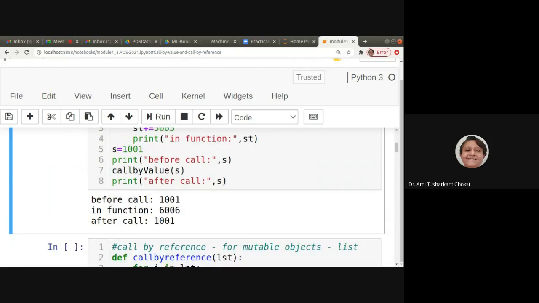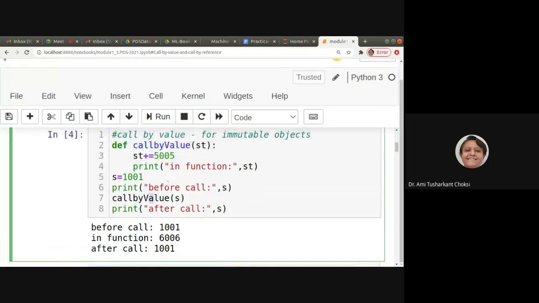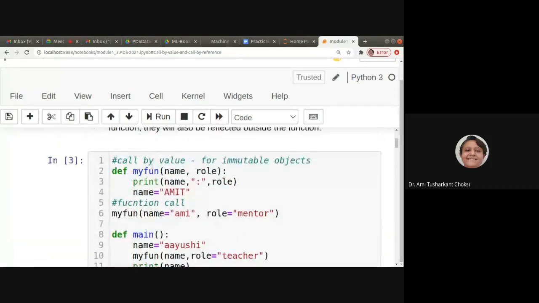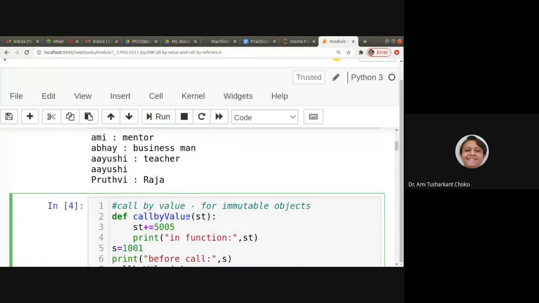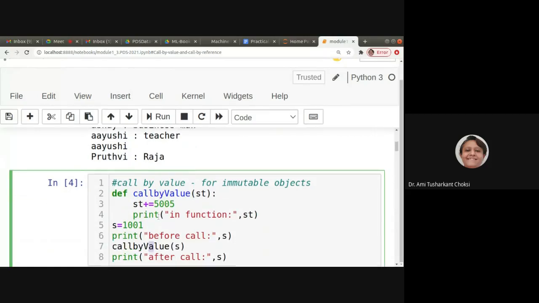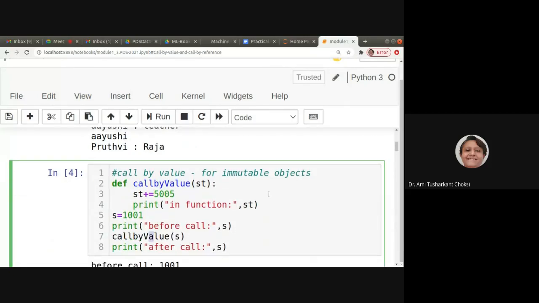After that, s will be 1001 only, because the change is there only inside the function and it's not getting reflected in the main code, right? So that is call by value for immutable objects.